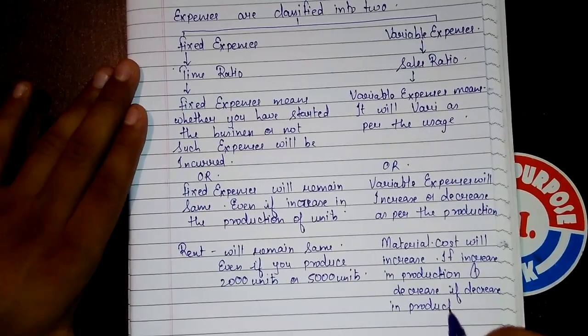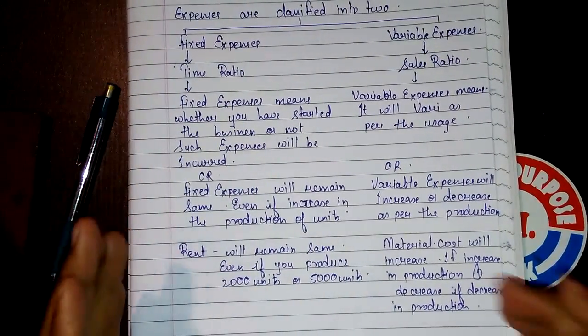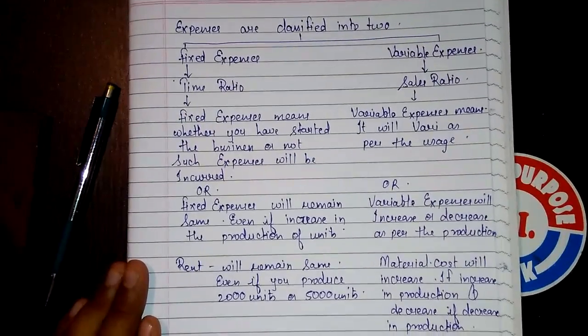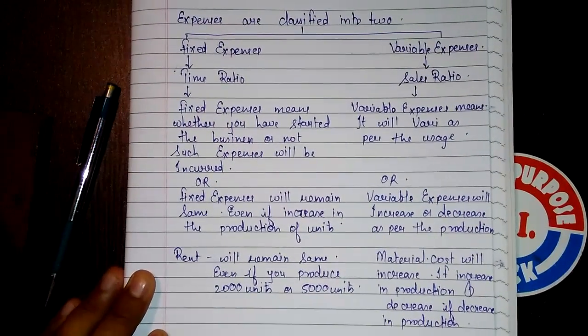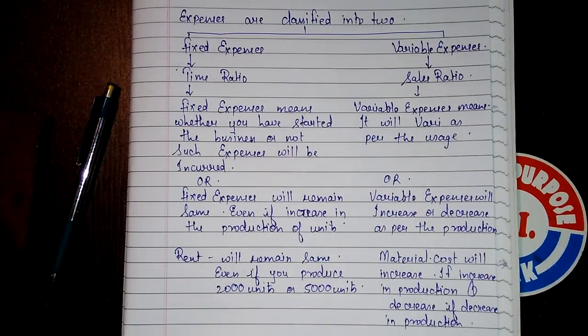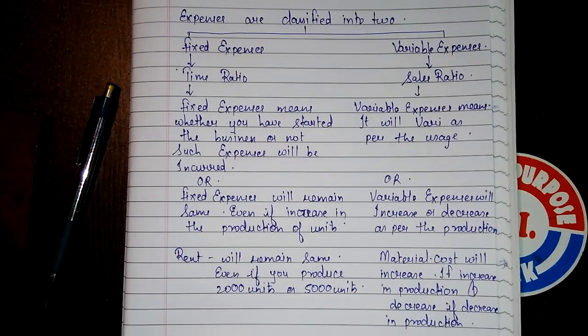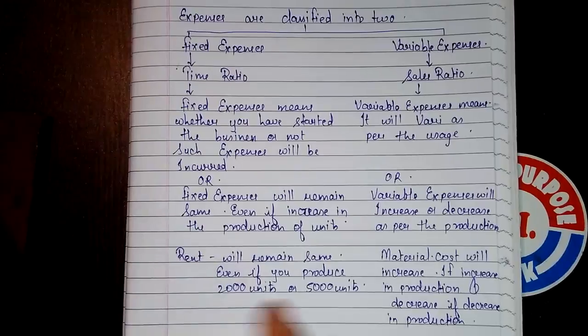I hope this is clear. A small differentiation of fixed expenses and variable expenses. If you have not started cost accounting, this is an ideal thing for a beginner to know about. Please pause the video and copy this much. Hope this is quite clear.